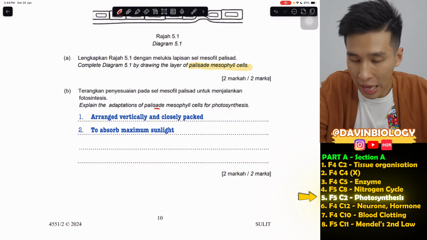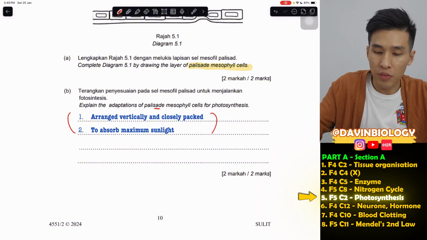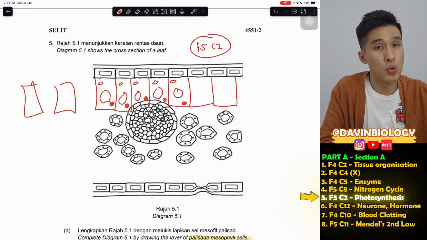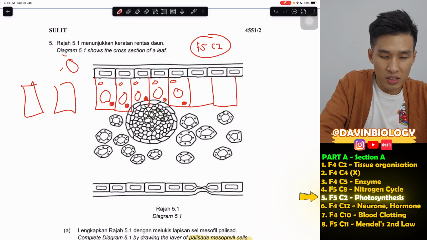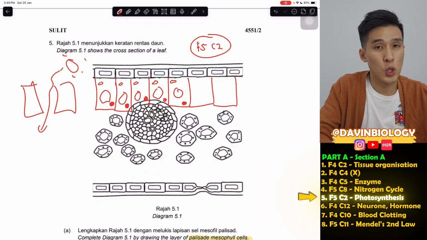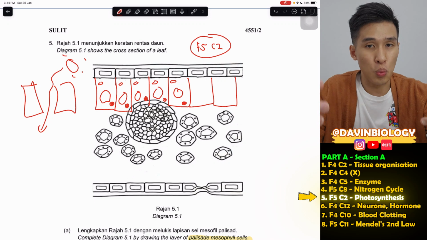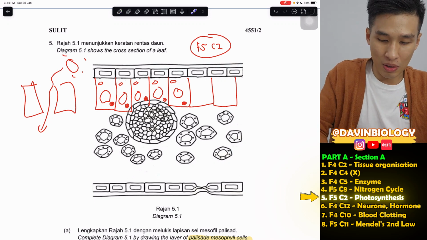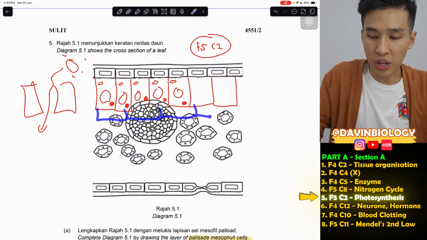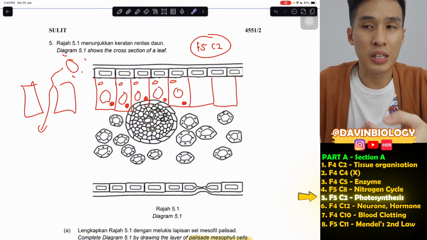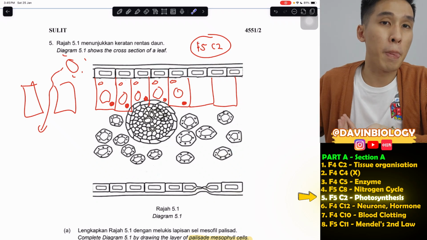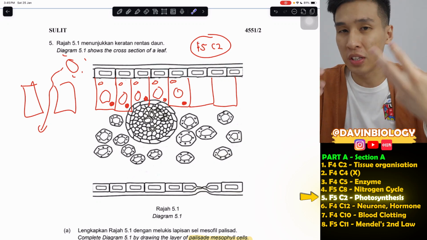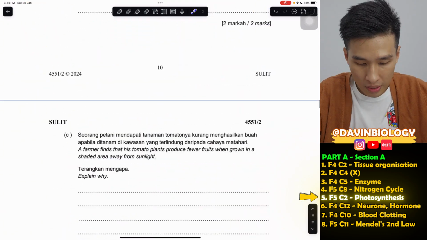So how does this actually help them to absorb maximum sunlight? We don't need to explain additional things, this is good enough. But if you want to know, it is very simple. If there are gaps between the palisade mesophyll cells, they're not packed closely, sunlight will go past them, so there will be light they do not absorb. And if they are lying down, they will take up more space, meaning you can fit fewer cells, resulting in less sunlight absorbed. Just like in the LRT or bus, if everybody lies down, you take up more space, you can fit fewer people. Same thing.